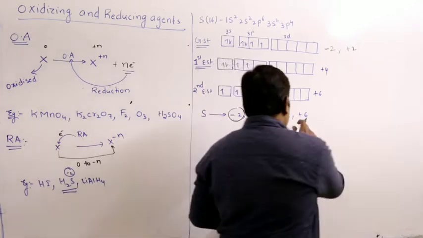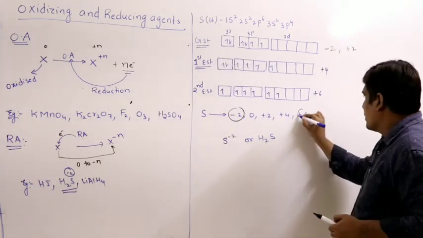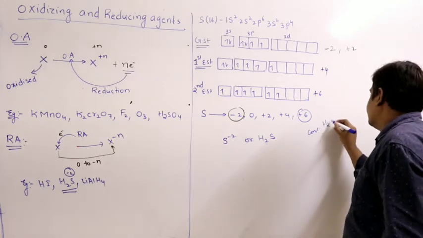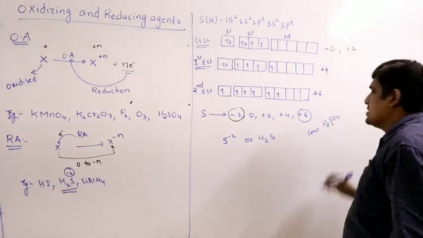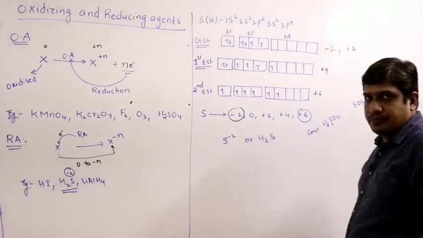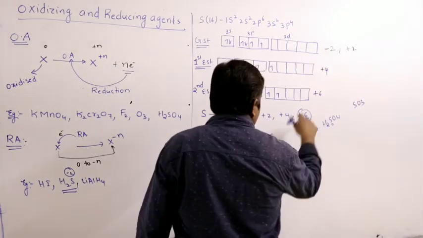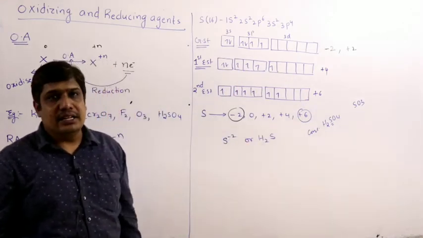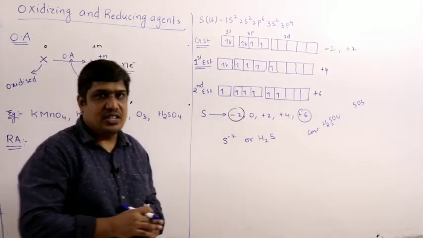If it is present in +6, for example, concentrated sulfuric acid, or SO3, sulfur is in +6. It cannot be further oxidized, its oxidation state cannot be increased, because it is already in its highest oxidation state.